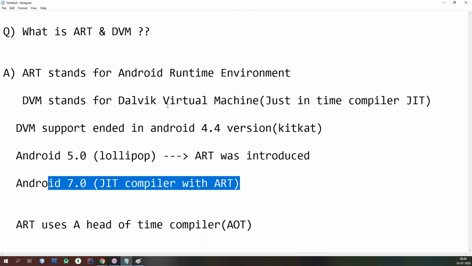Okay, got it, guys? What I'm saying is the Android runtime system directly executes your machine code. It doesn't hit the CPU as hard as the Dalvik virtual machine. It takes less CPU time, so your battery cannot be drained quickly. The load on the battery reduces. That's why execution is much faster in the Android runtime system.